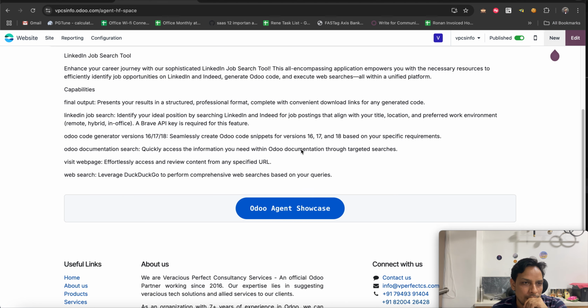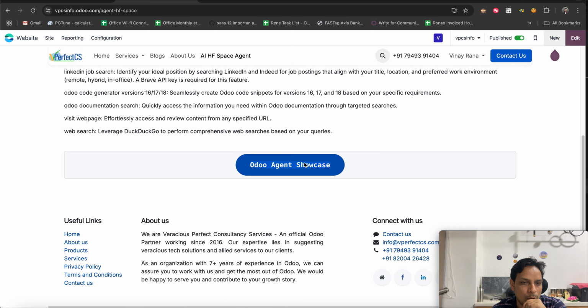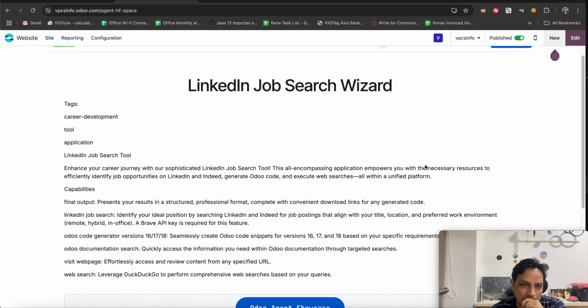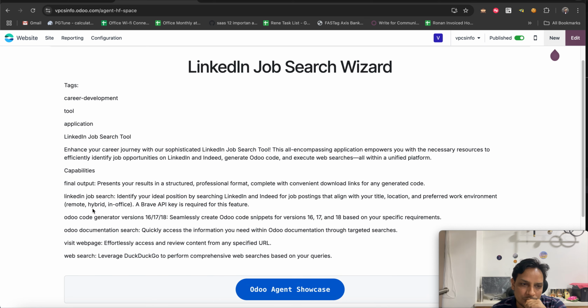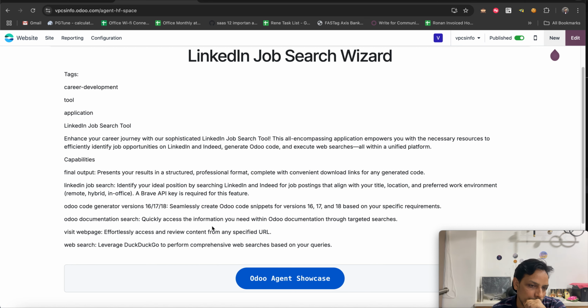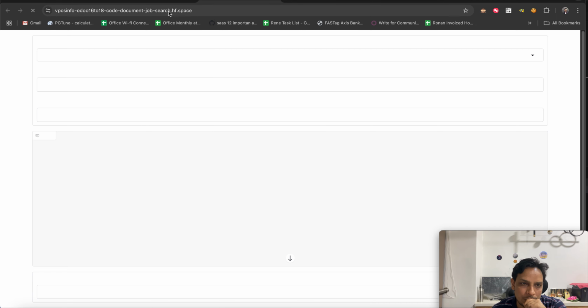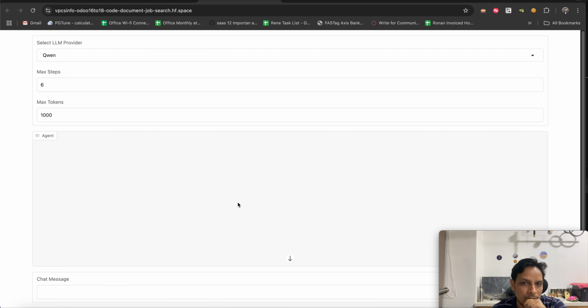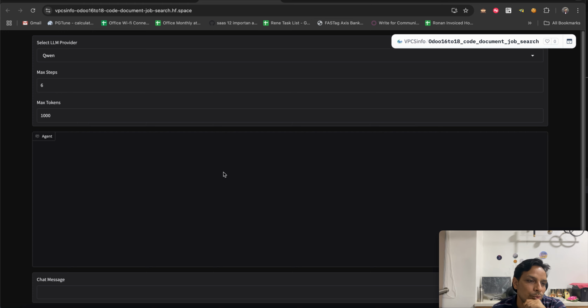This is the Hugging Face space I have created for LinkedIn job search, with the listed features, and you can easily grab it by clicking here. When you try to test this space directly, it may not answer, because it has a limited token limit.